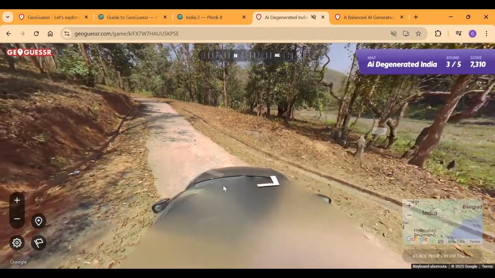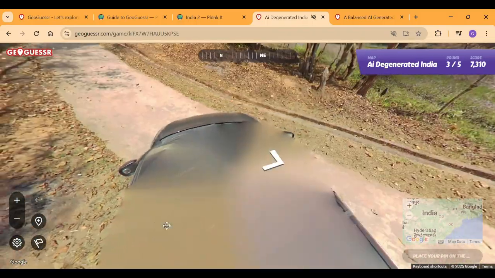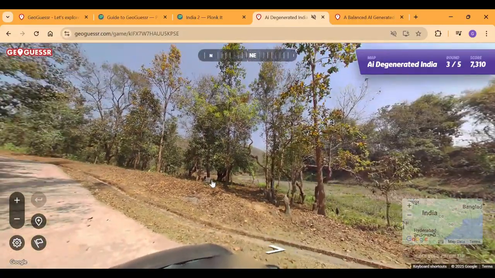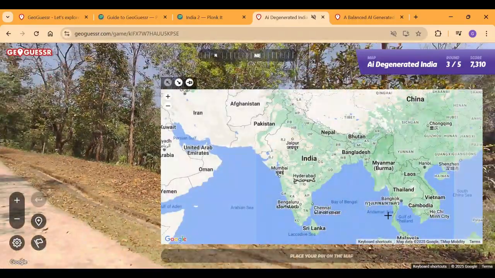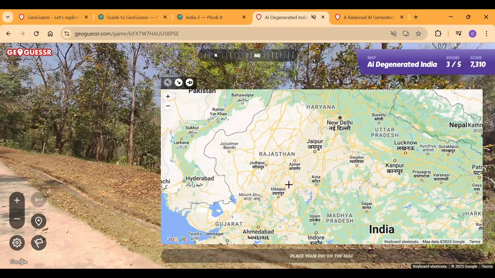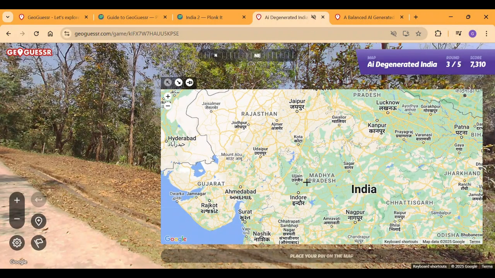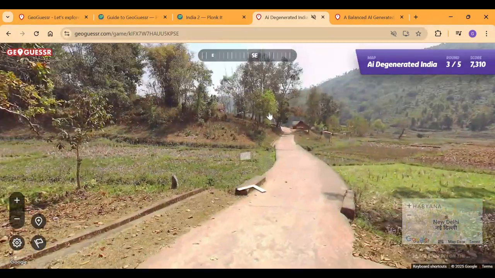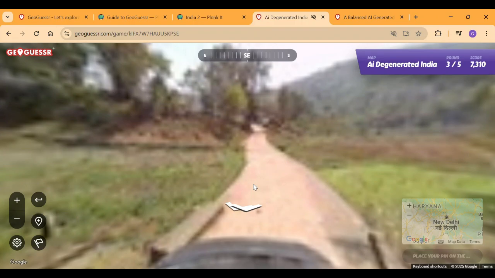Next up, we have the boxcar meta again. This time it's going to be northern. Okay, there's a hill to our northeast. So hill to our northeast, again, this is probably in this area, or it might be Madhya Pradesh with a small hill that goes here. But it might be here because of the dry climate. So let's just suspect a bit more and let's just check around.